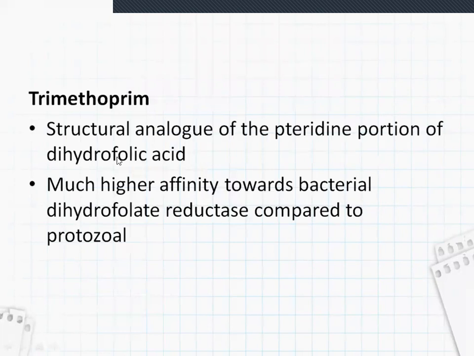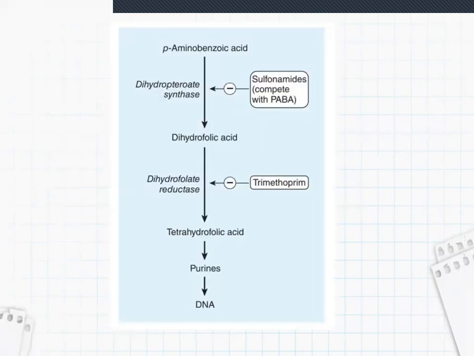Coming to another drug, trimethoprim. This is a structural analog of the pteridine portion of dihydrofolic acid. It has much higher affinity towards bacterial dihydrofolate reductase compared to protozoa. In this diagram, you can see trimethoprim acting on dihydrofolate reductase, the second step. So it can have a little effect on our mammalian DNA also. We are mammals, right?